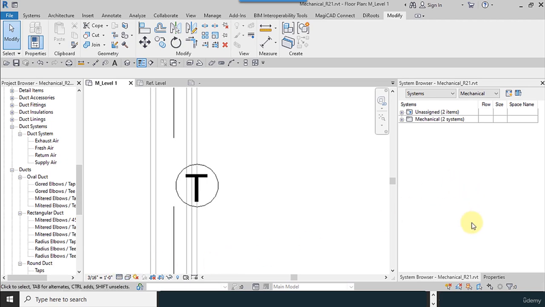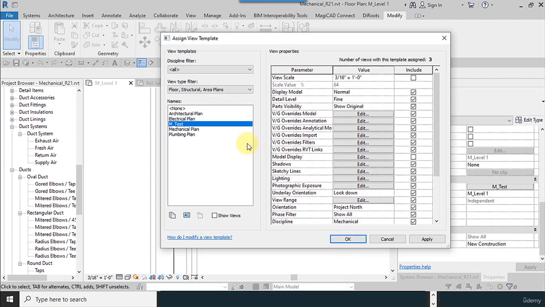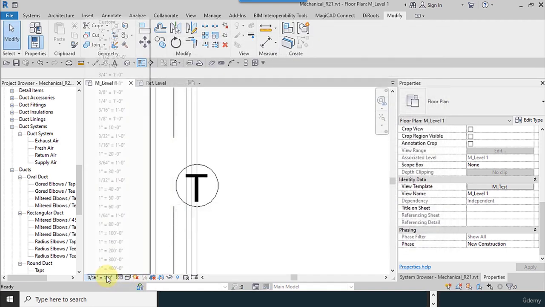If I change the view option, let me activate this to see the changes in the project.